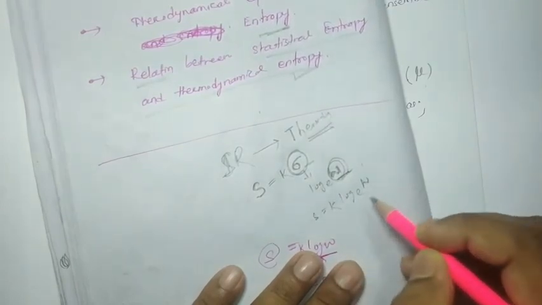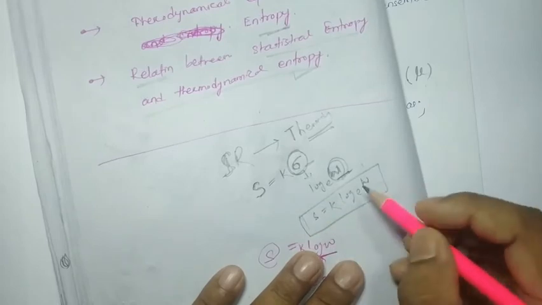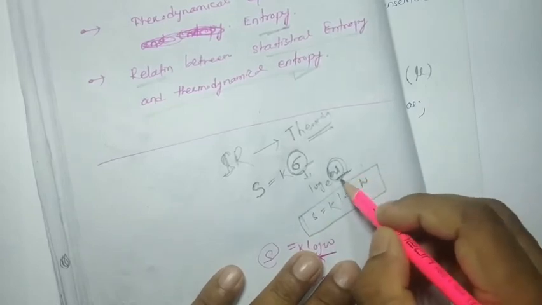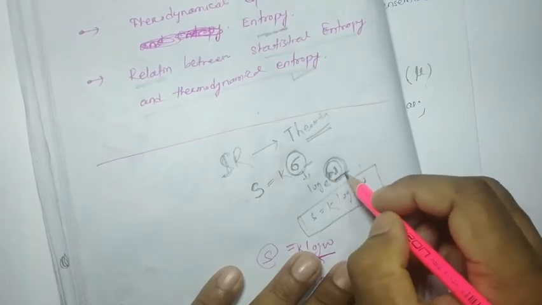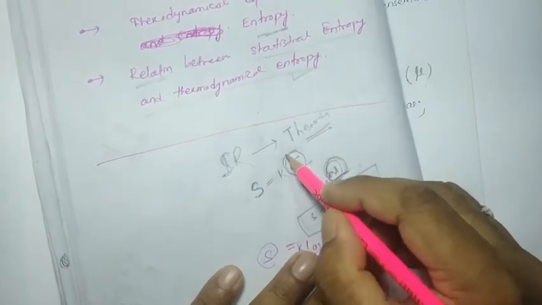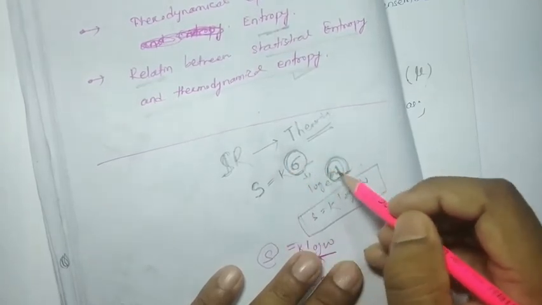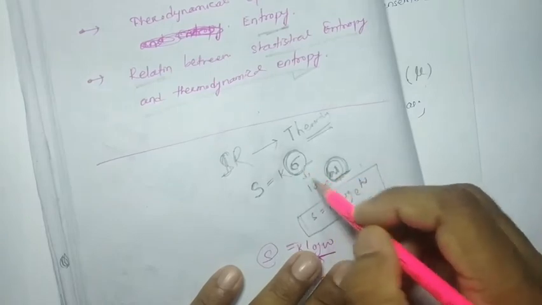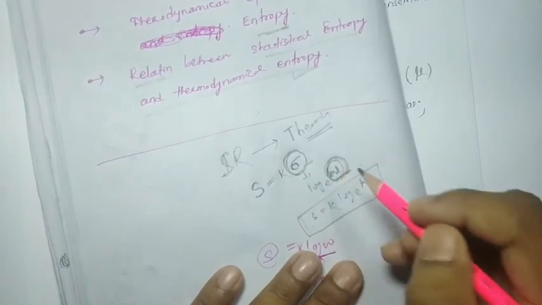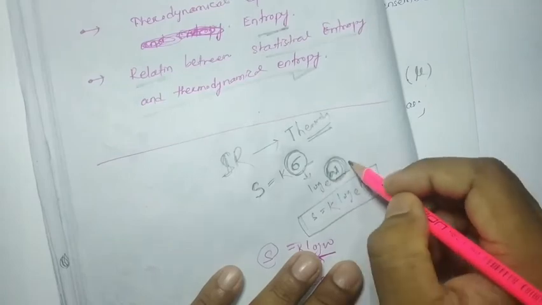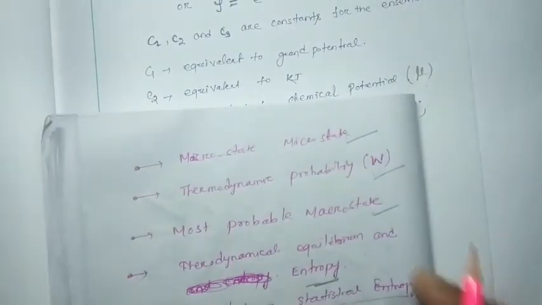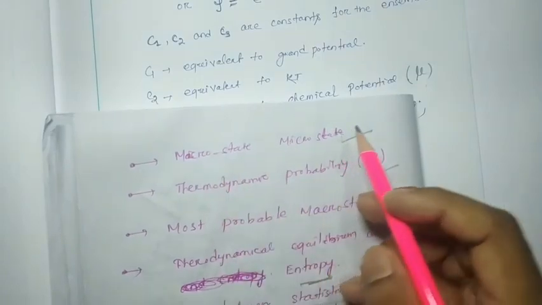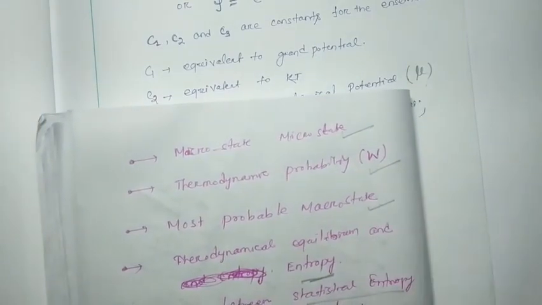Here I told you that this is the thermodynamic probability, but what is the significance of this thermodynamic probability? What thermodynamic probability is, we are going to discuss in detail with some examples, and macrostates and microstates we are going to discuss in the next class.